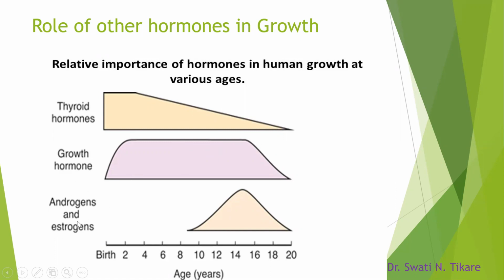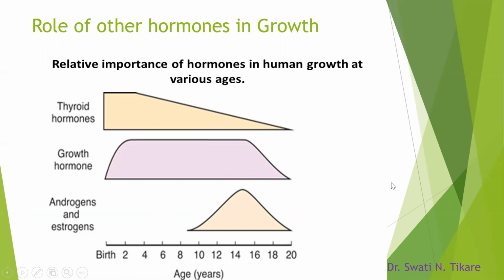Coming to androgens and estrogens, their role is nil up to the beginning of the puberty. With the beginning of the puberty, it will start increasing, it will peak and then again come back to normal.